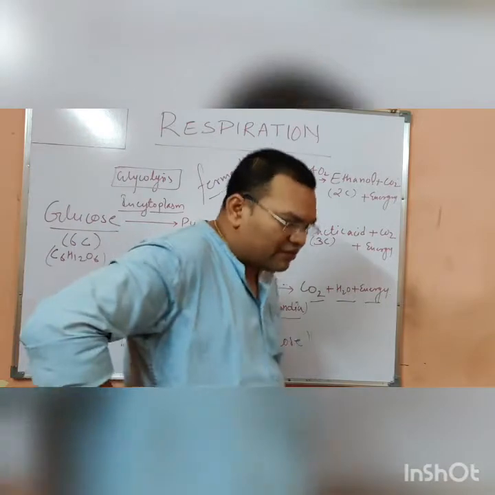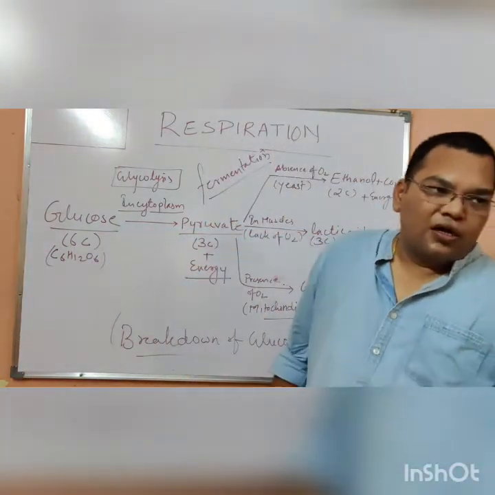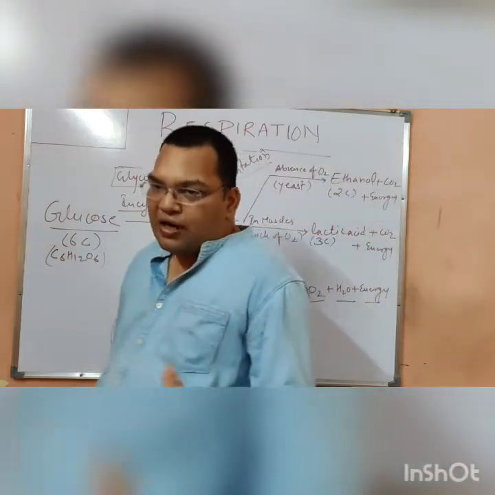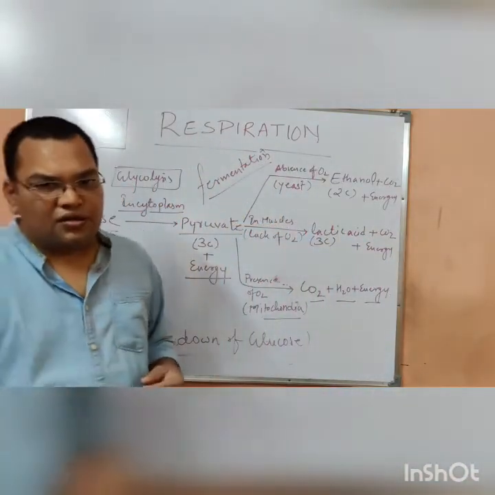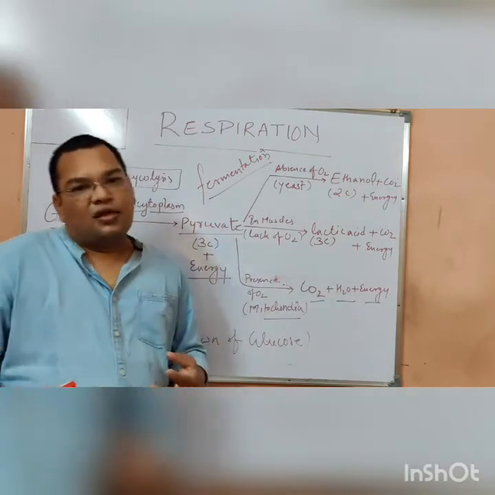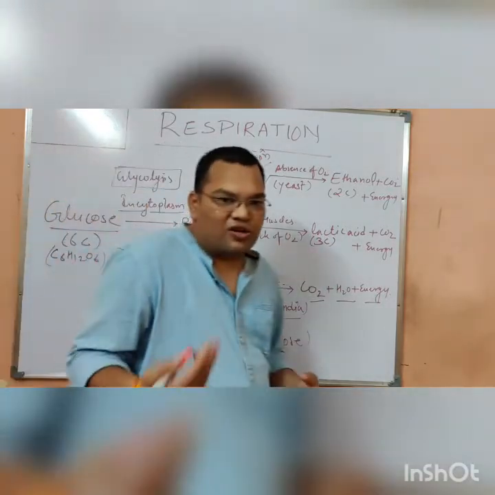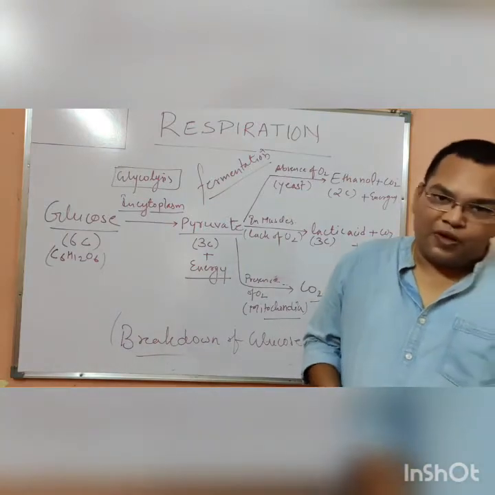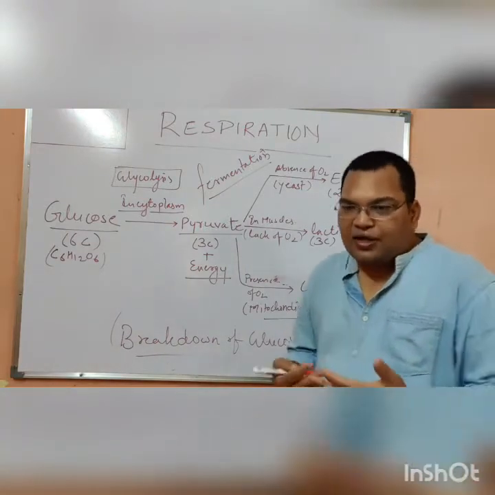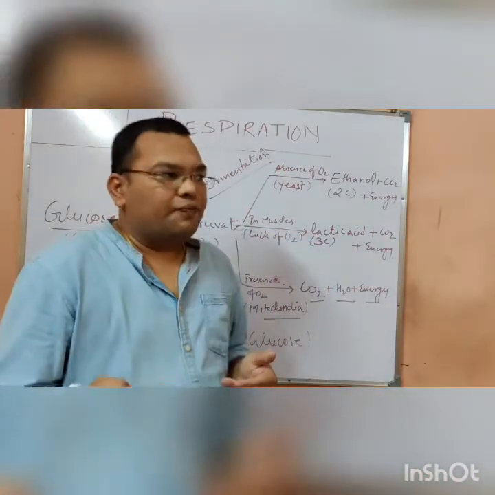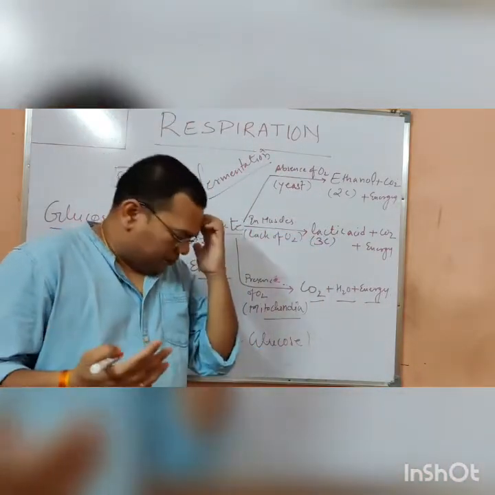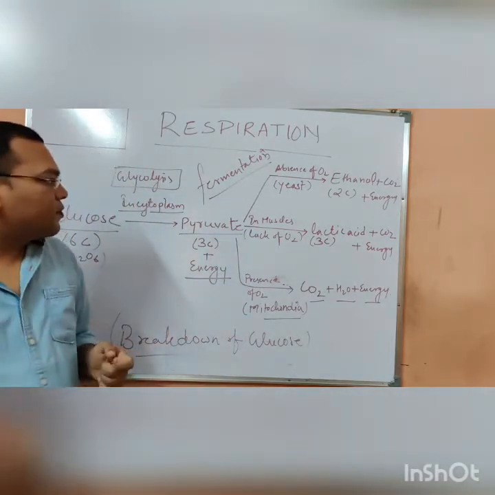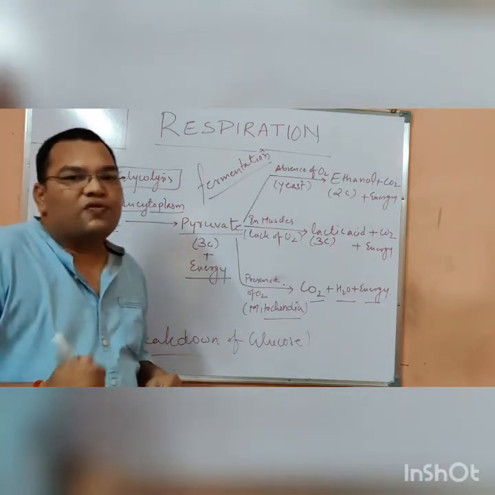Now this is the case which I am going to discuss. How do the muscles lack oxygen? Sometimes while doing vigorous exercise, the muscles get exhausted, and at that time there is more need of oxygen. But we are having a normal supply of oxygen.